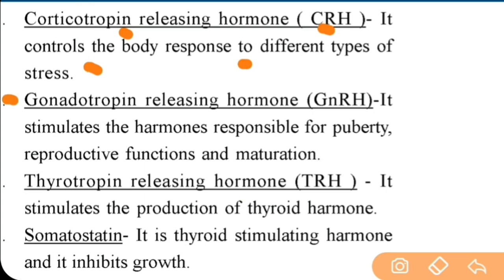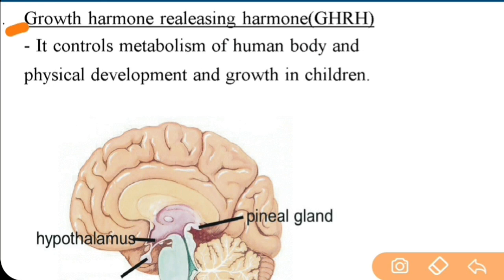Next is gonadotrophin releasing hormone, GnRH. It stimulates the hormones responsible for puberty, reproductive functions and maturation. Next is TRH, thyrotropin releasing hormone. It stimulates the production of thyroid hormone. Next is somatostatin. It is thyroid stimulating hormone and it inhibits growth. Next is growth hormone releasing hormone. It controls metabolism of human body and physical development and growth in children.